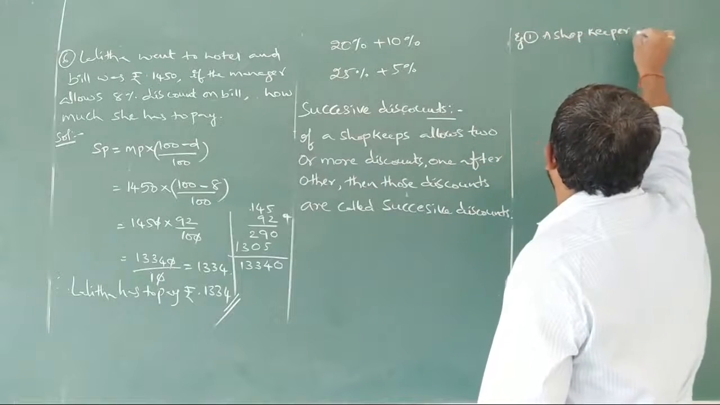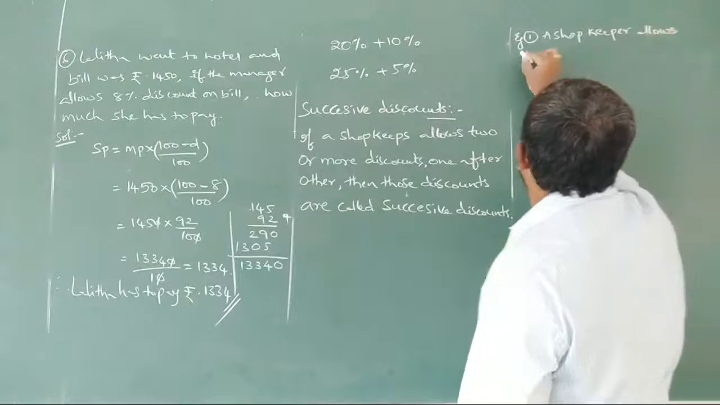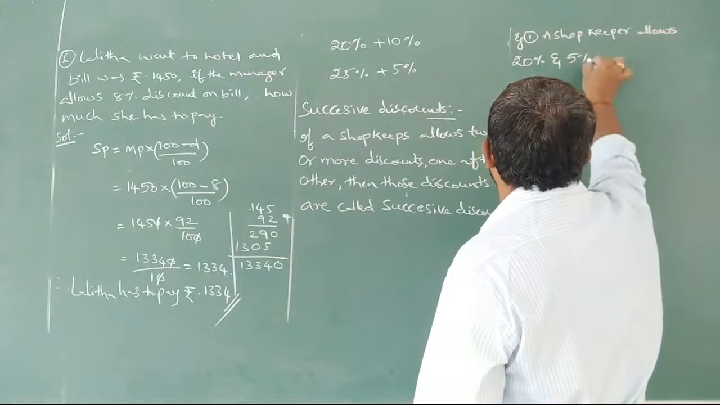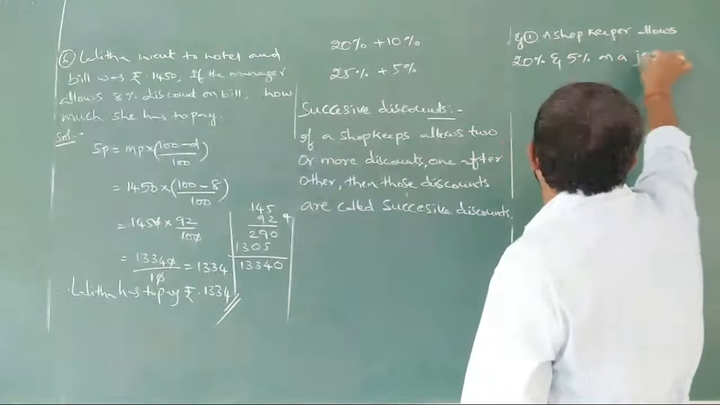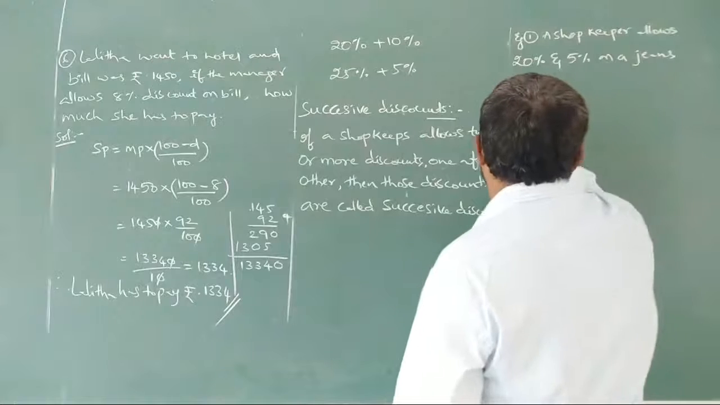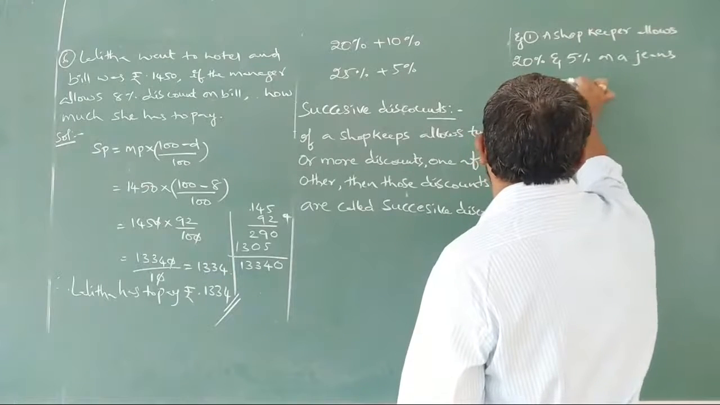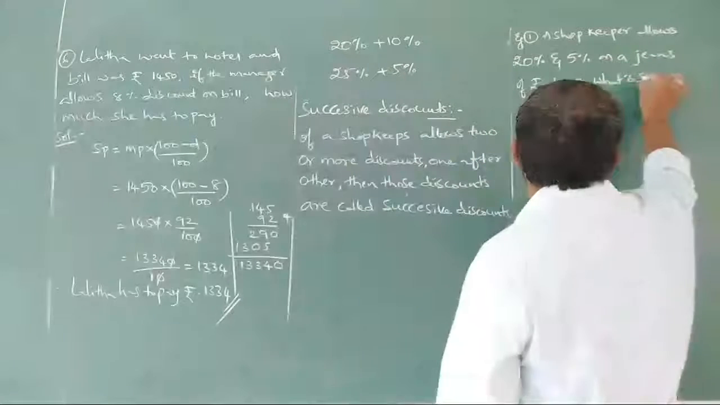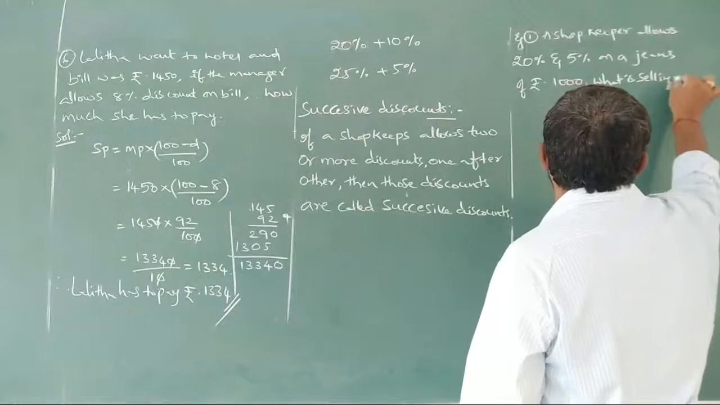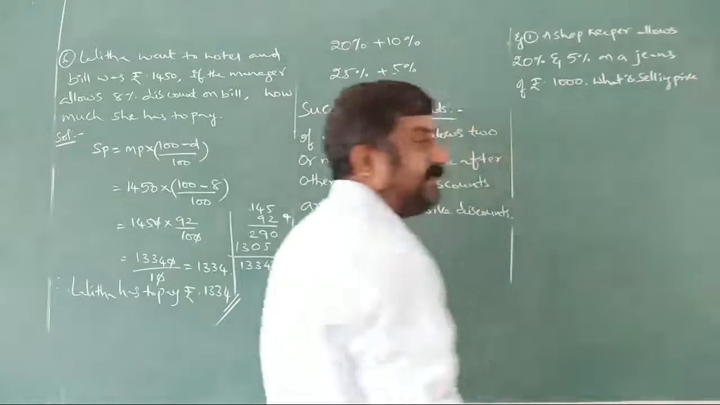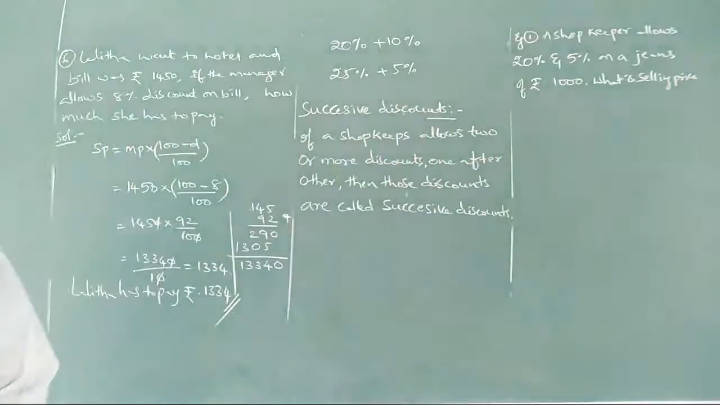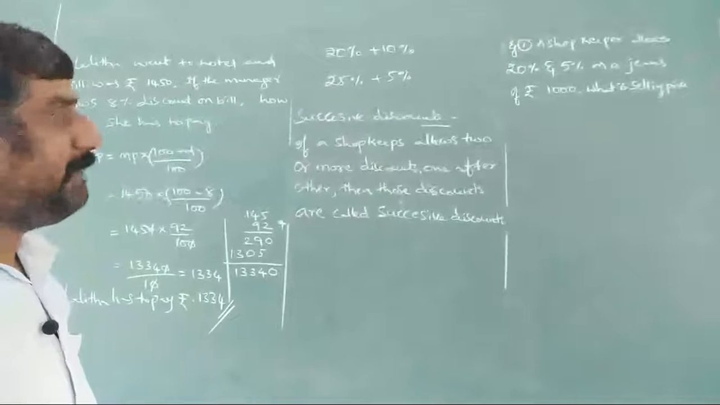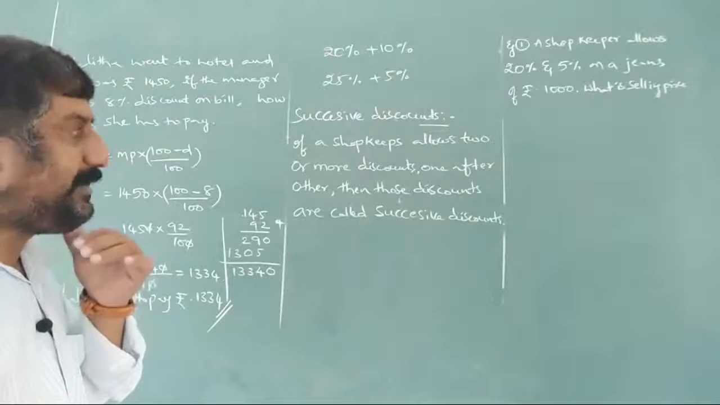A shopkeeper allows 20% and 5% on a jeans of rupees 1000. What is the selling price? The shopkeeper is allowing 20 and 5% on a jeans of rupees 1000. What is the selling price?